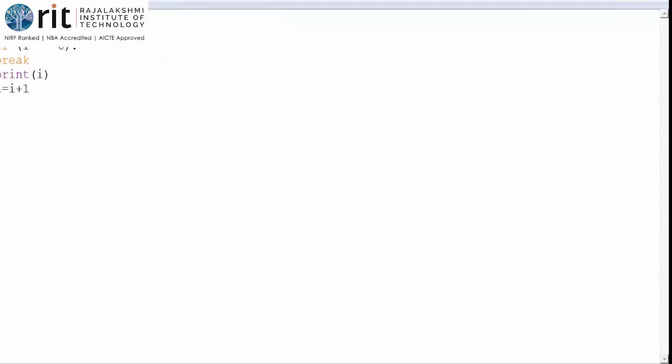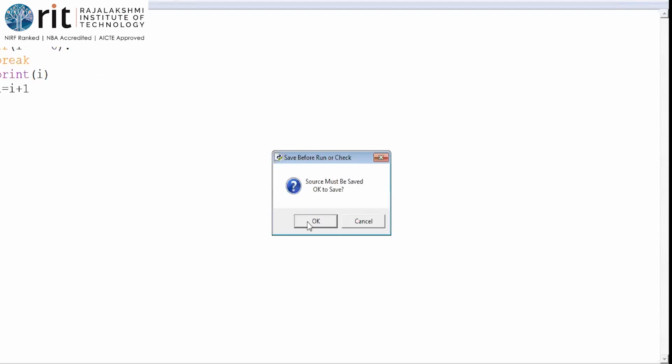If you write the program this way, you will not get the intended result. The indentation is a must. Just as in a C program we use curly braces, in Python indentation is a must. See, I'll just run and show it to you. It will throw an error: expected an indented block. So you'll have to give the indentation.